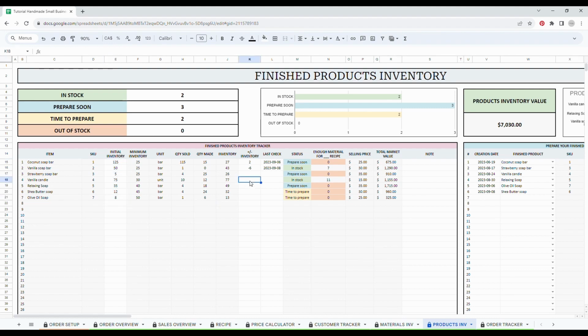You can also use the plus or minus column and the last date check when you have a change in your inventory. Then again, same thing, you will see the status of your finished products. So some of them are in stock, some of them need to be prepared soon, and some are at time to prepare. You will also see if you have enough raw material to prepare those finished products. So in our example, you can see we could only prepare vanilla candles and vanilla soap bar because for the other items, we are missing some raw materials.